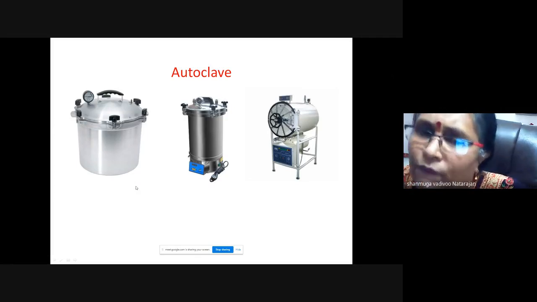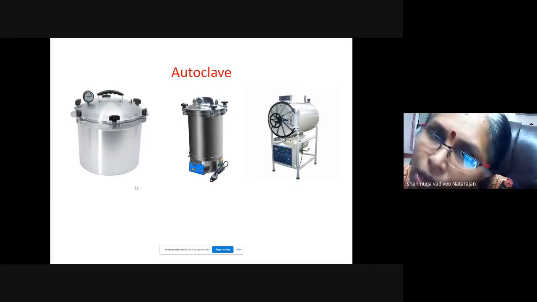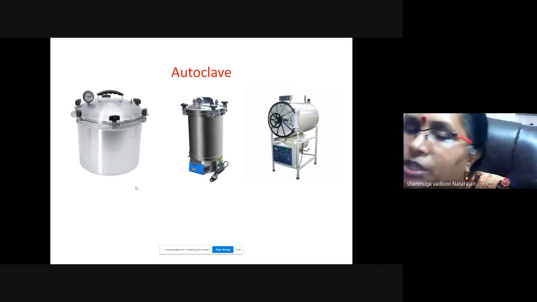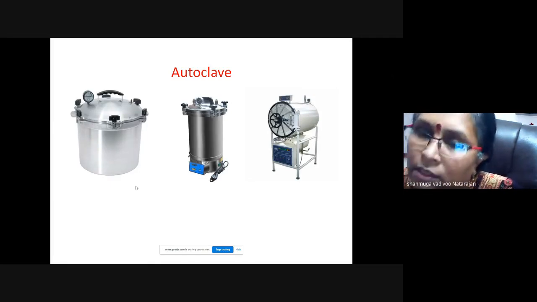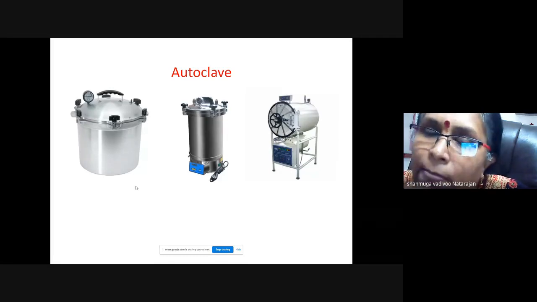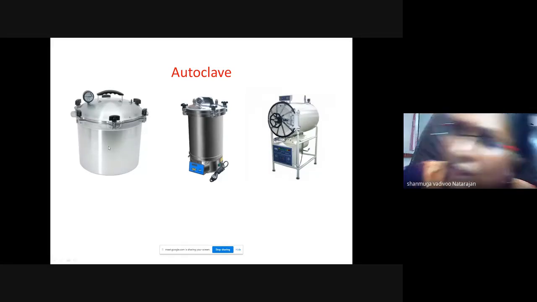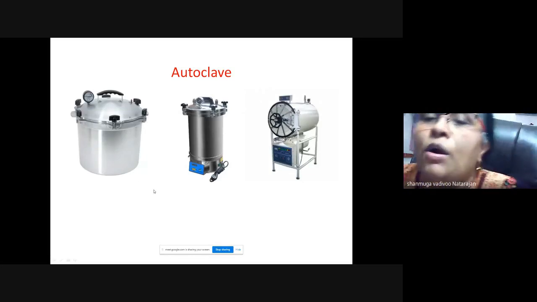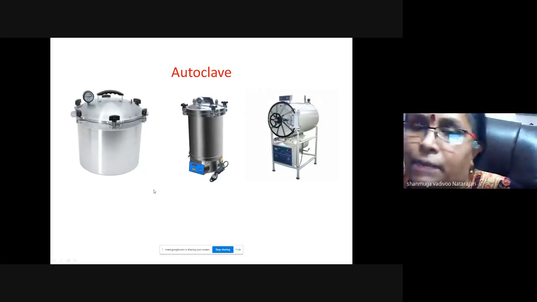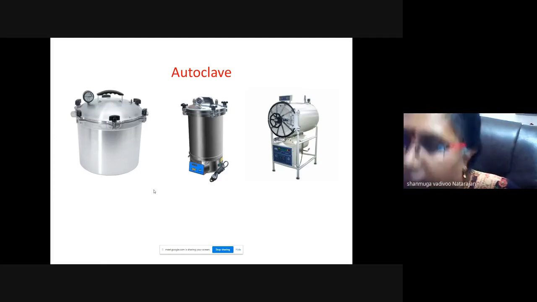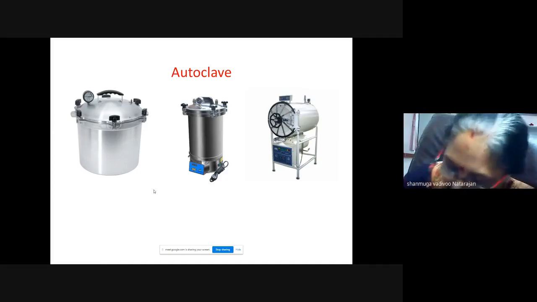Sometimes you do a flash sterilization. So flash autoclaves are kept inside the operation theaters. Suppose a surgeon slips the instrument down. It's a very critical instrument. You won't have time to go and sterilize in the central sterile service department. So you use these flash autoclaves. I have not put that here. It will be similar to this, like the benchtop one. Only thing is you use a higher temperature, 130 degrees C for 3 minutes. So these are the things you will come across.